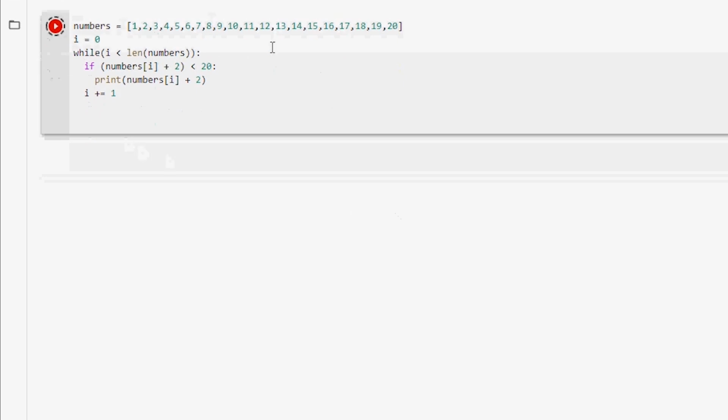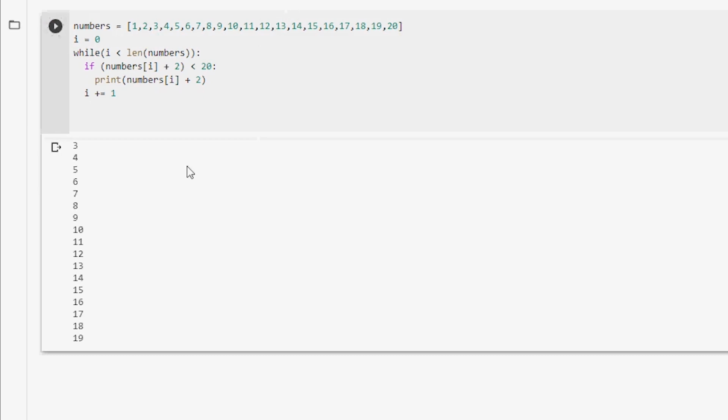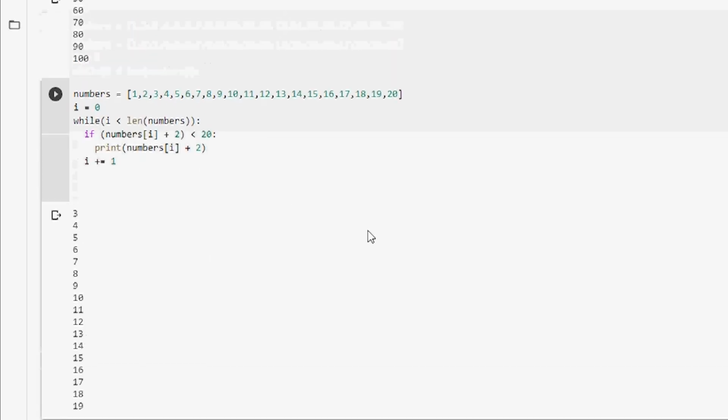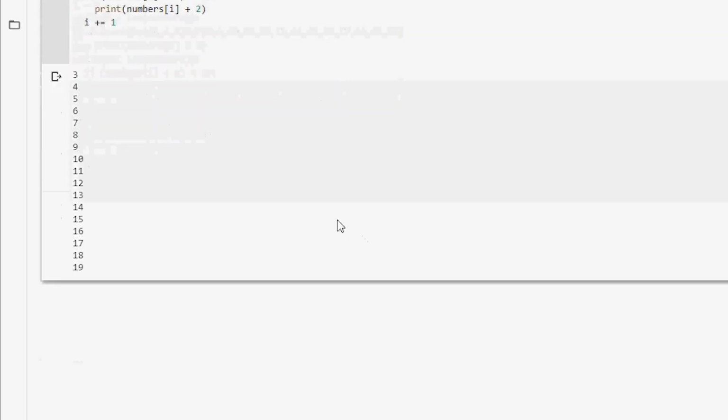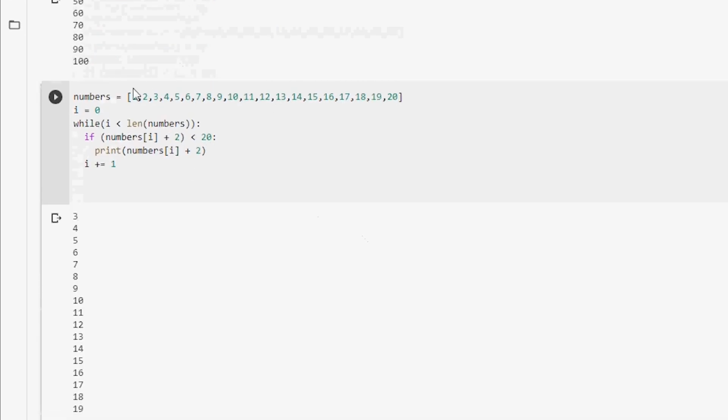Processing. There we go. So we got our output, which is numbers 3 all the way to 19. So let me go through this code. As you know, we have asked the computer to add 2 to every number in the numbers list, but only print the numbers that, when you add 2 to it, equal less than 20. And that's exactly what it did.